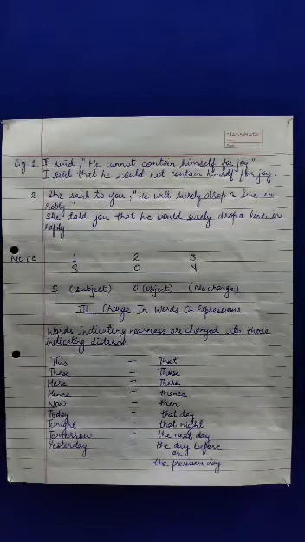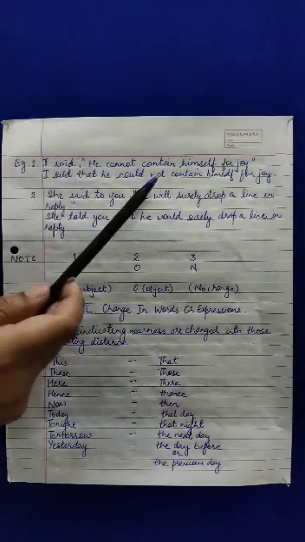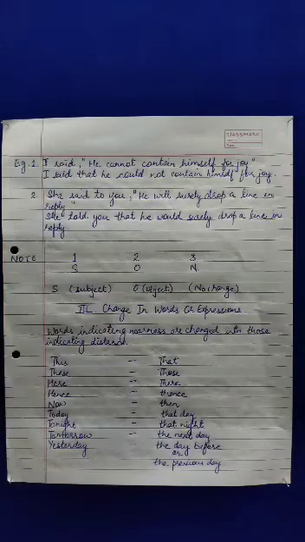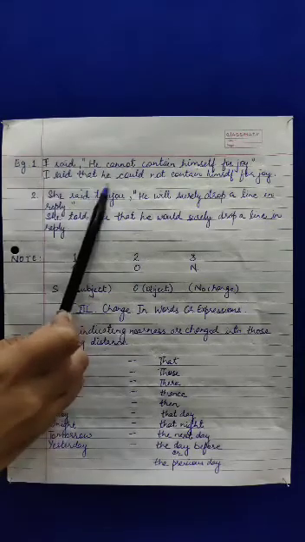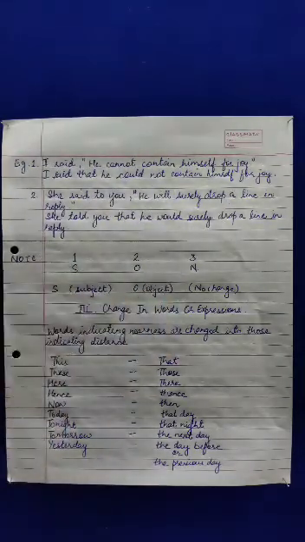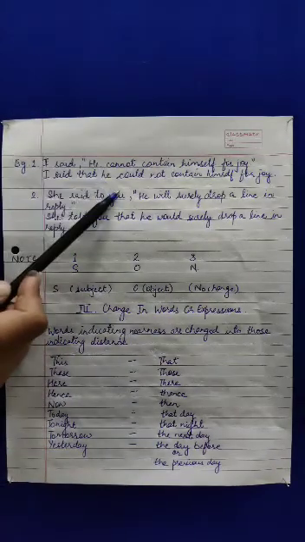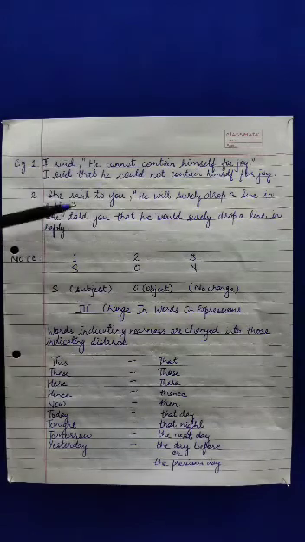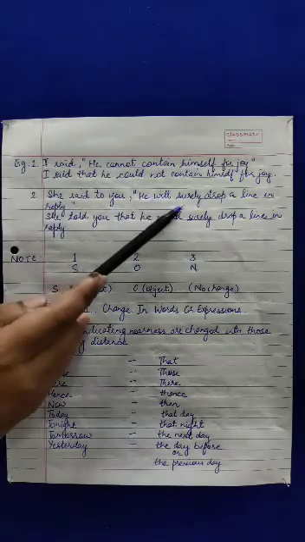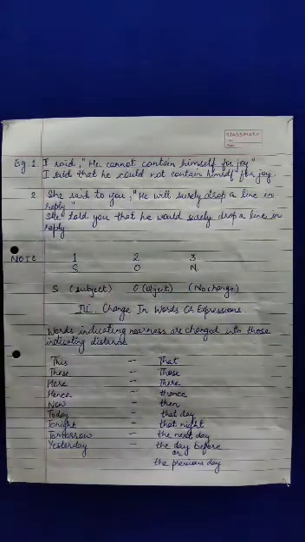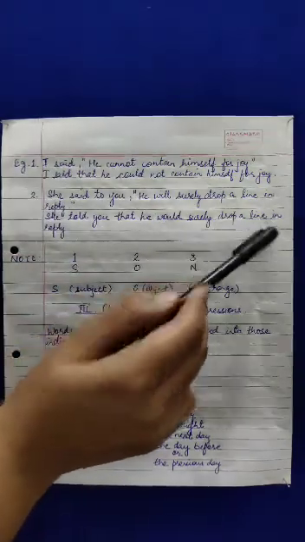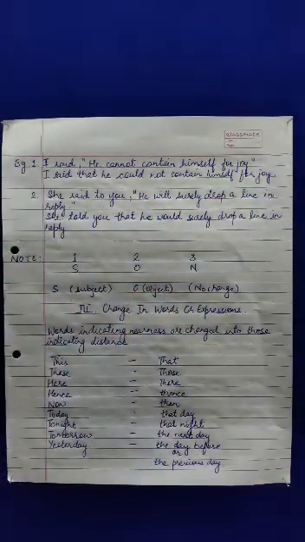For the third person pronouns, let's take for example this. I said, "He cannot contain himself for joy." I said that he could not contain himself for joy. Now here the third person, that is he, is not changing at all. Similarly, in the next example, she said to you, "He will surely drop a line in reply." She told you that he would surely drop a line in reply.